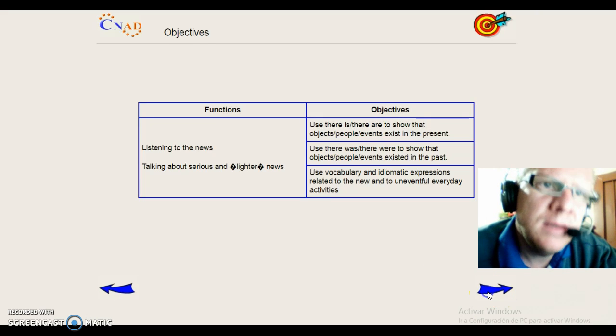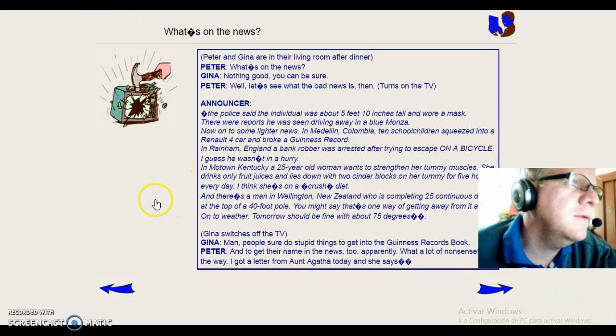Next we can see a short reading, "In the News." Peter and Gina are in their living room after dinner.